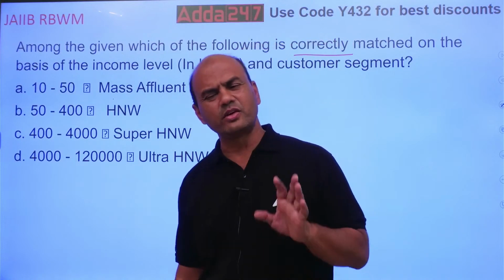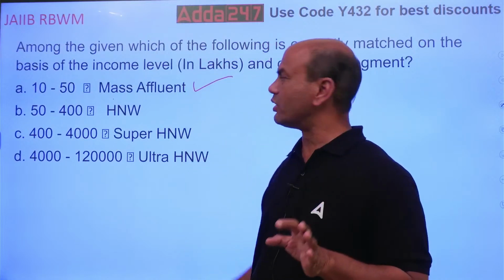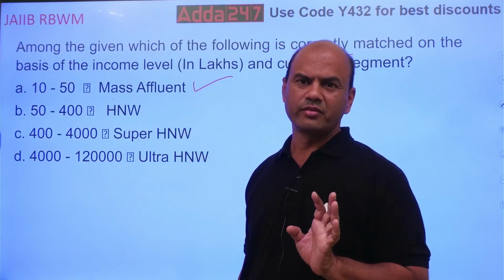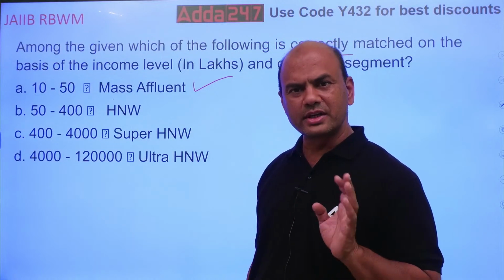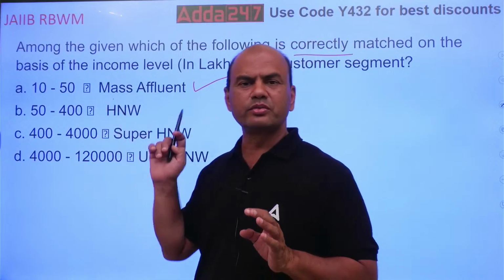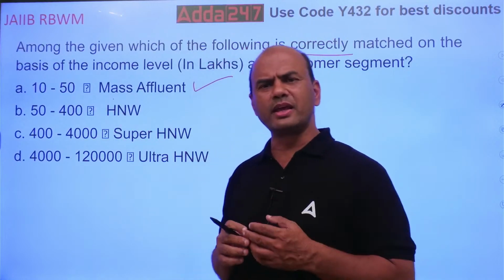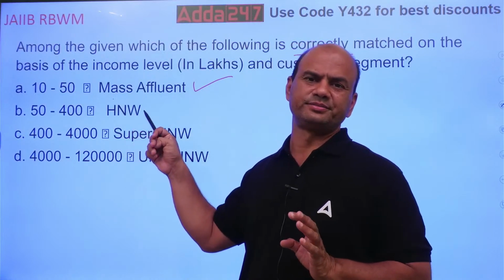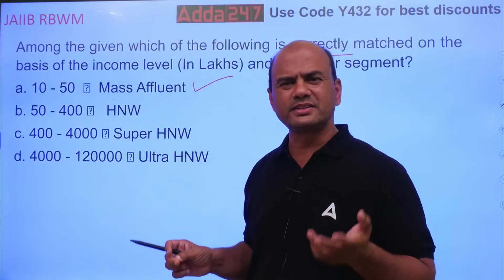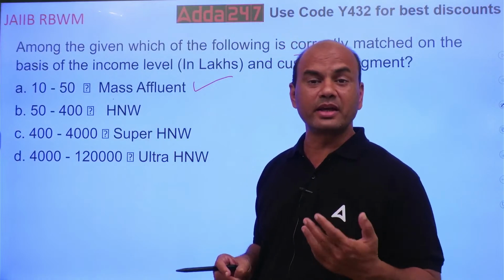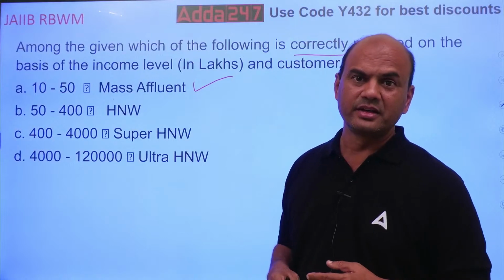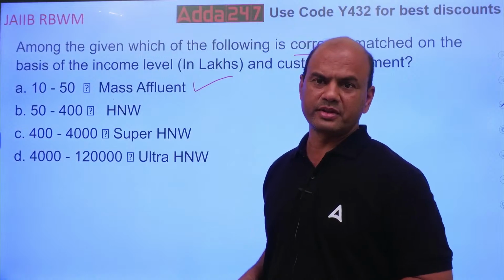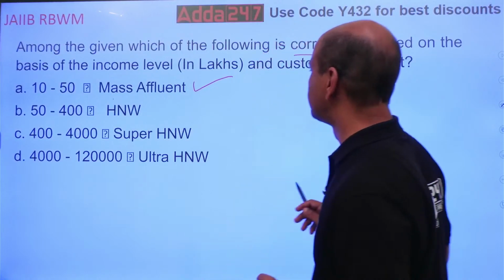See here, in your retail banking, you'll always get a question on mass affluent and mass market. Only these two. Why do you get this? Because the customers who come to you in retail banking are generally 99.99% up to 50 lakhs. Above 50 lakhs, generally you don't get customers in retail banking, branch banking, isn't it? And here JAIIB focuses on branch banking. Got it, everyone? Chalo. Next.